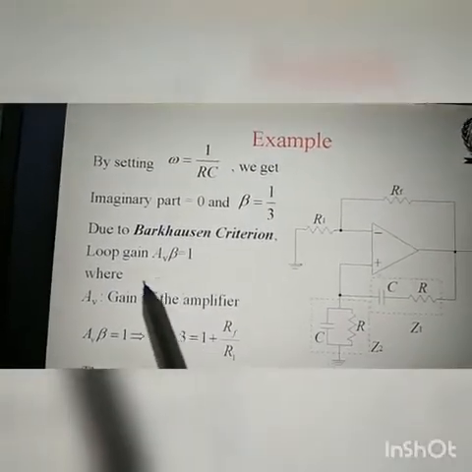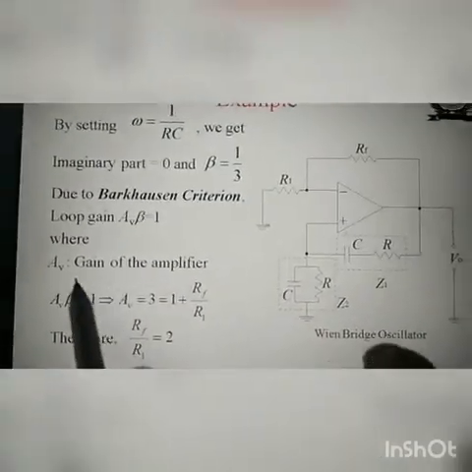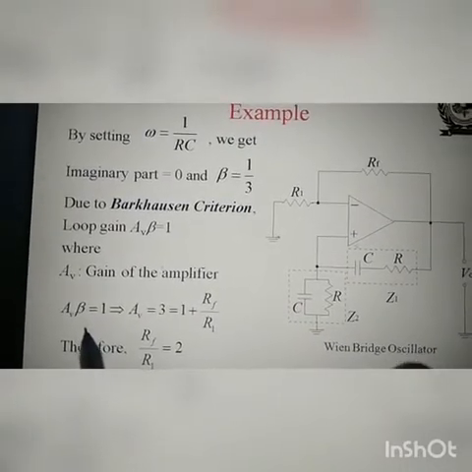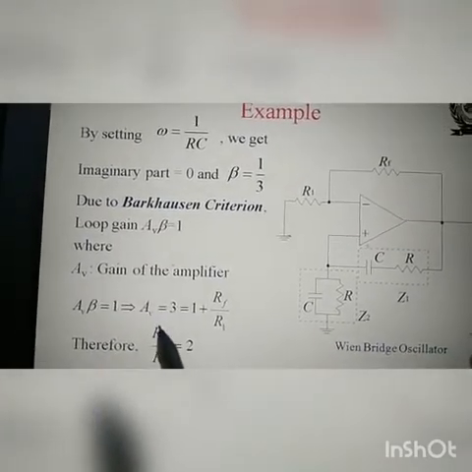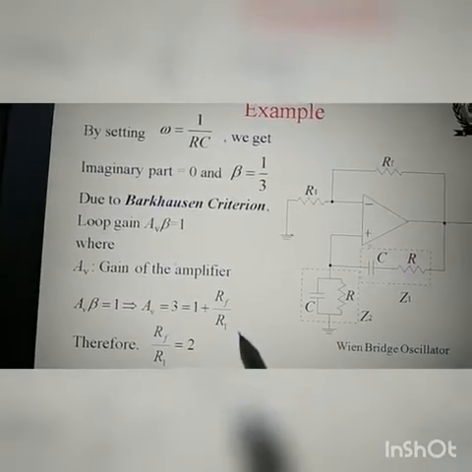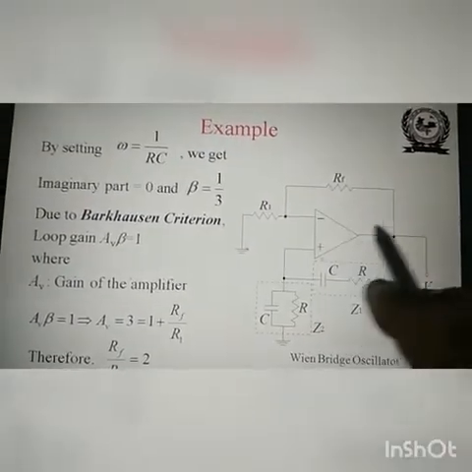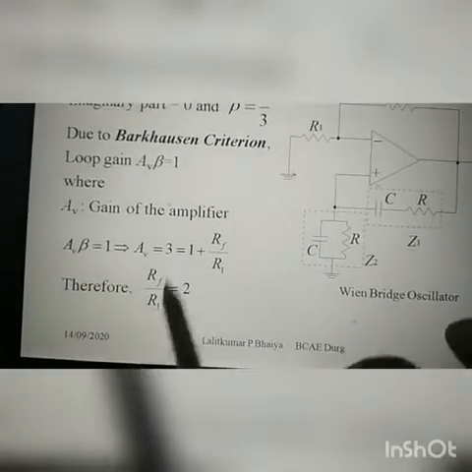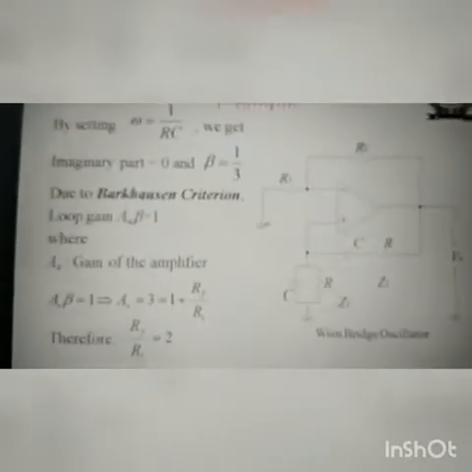Due to the Barkhausen criterion, loop gain A_V into beta is equal to 1, where A is the gain of the amplifier and beta is the feedback factor. So A beta is equal to 1, and A_V is equal to 3 here. So 3 is equal to 1 plus RF by R1. This is the non-inverting amplifier, so A_F is equal to 1 plus RF by R1. Therefore, RF by R1 is equal to 2.